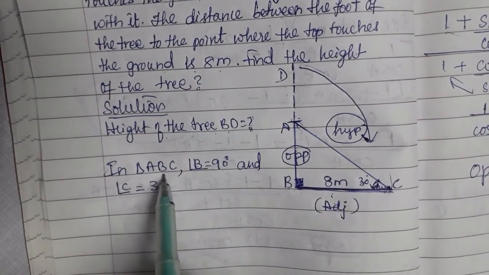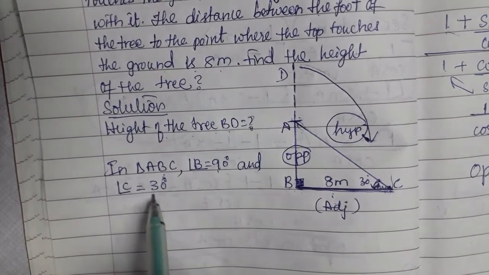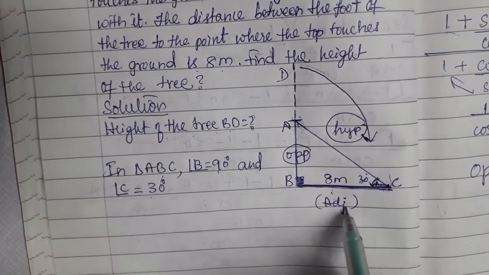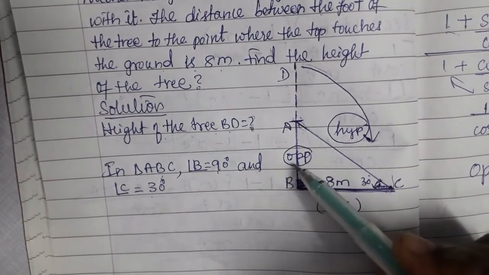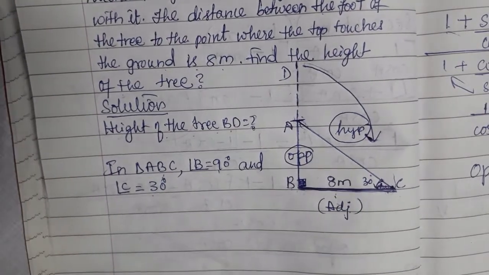In triangle ABC, angle B is 90 degrees and angle C is 30 degrees. With reference to angle C, BC is the adjacent side, AB is the opposite side, and AC is the hypotenuse.